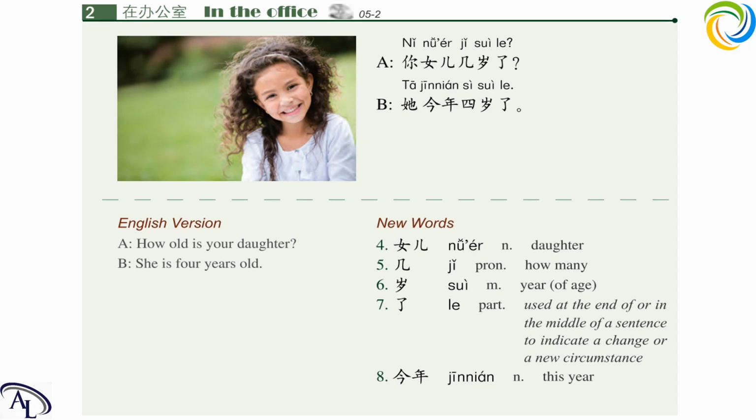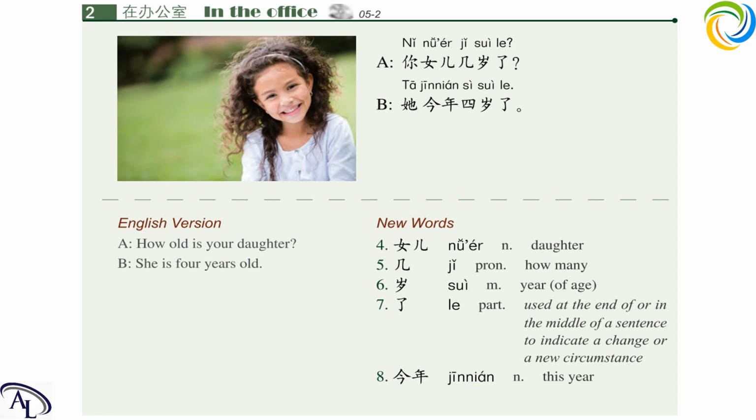今年3岁. 今年3岁. Okay. Now let's try to read it from the start, each for twice. Okay. 3, 2, 1. 女儿, 女儿, 几岁, 了, 今年. Okay, let's see the text.